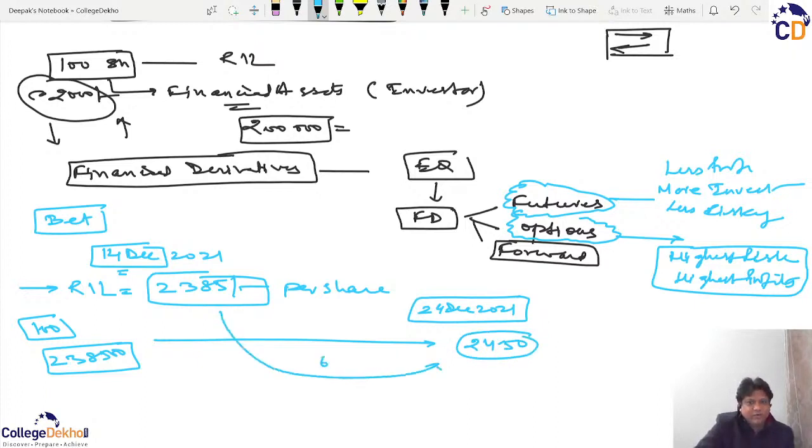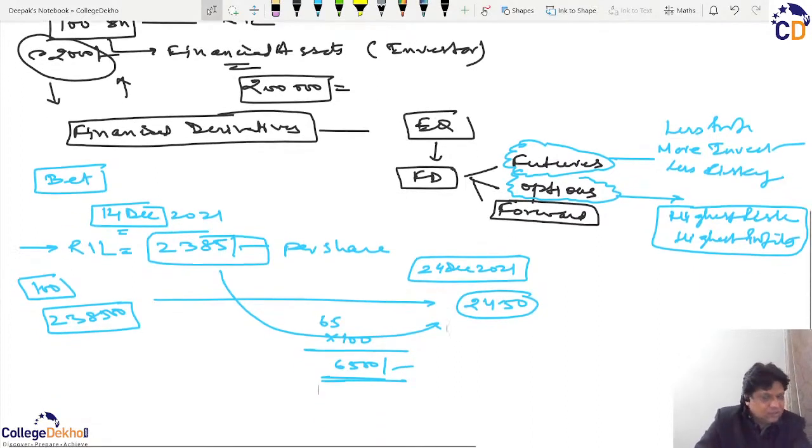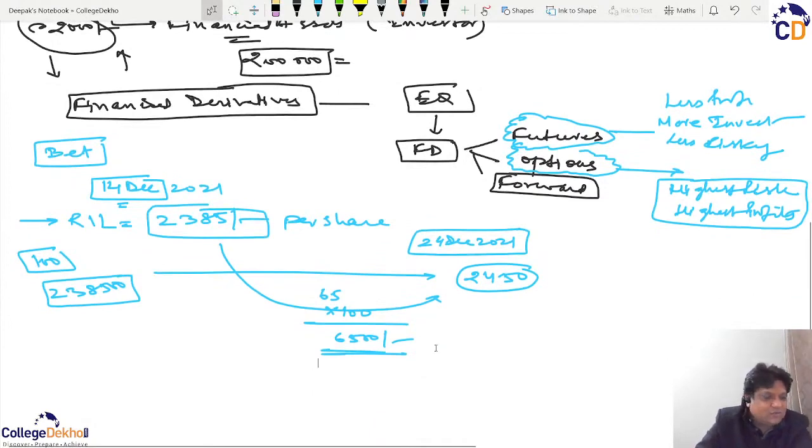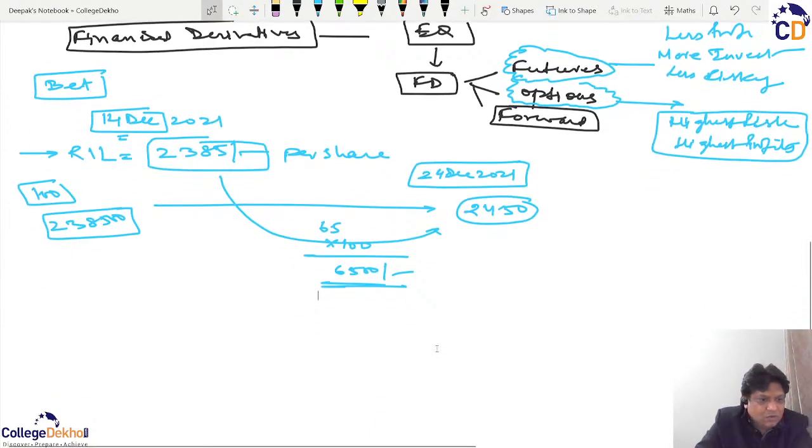So what I believe is that there will be a profit of rupees 65 per share, and because I have bought 100 shares, I believe I can make a profit of 6500 in just a matter of 10 days. Now it may or may not happen, because nobody is sure what the price of the share will be in the future.